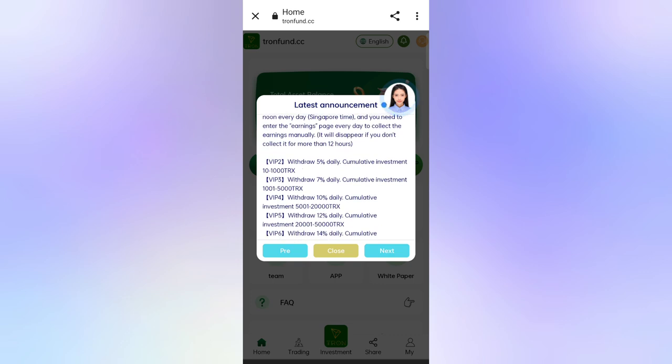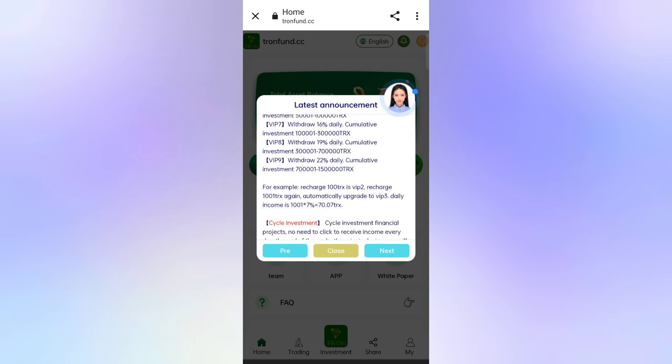So you can see in the second VIP, if you reach 10 TRS to 1000 TRS, daily withdrawal is 5%. And in VIP 3, if you reach 1000 TRS to 5000 TRS, daily withdrawal is 7%. And in VIP 4, if you reach 5000 TRS to 20000 TRS, daily withdrawal is 10%. Okay, so you can see all the details of the plans.